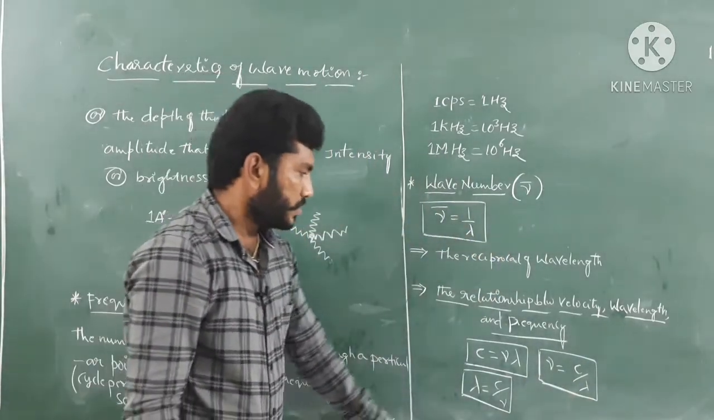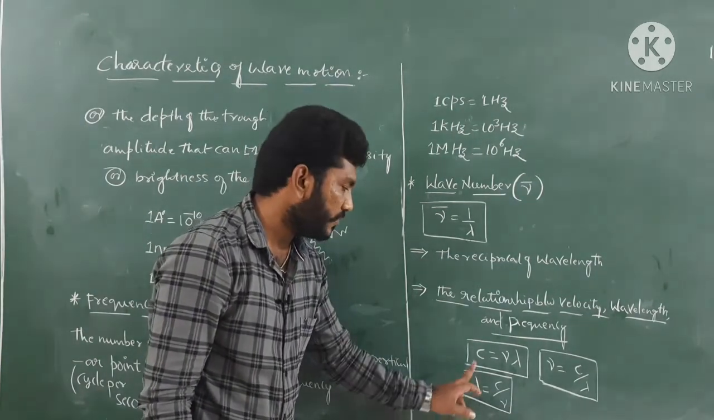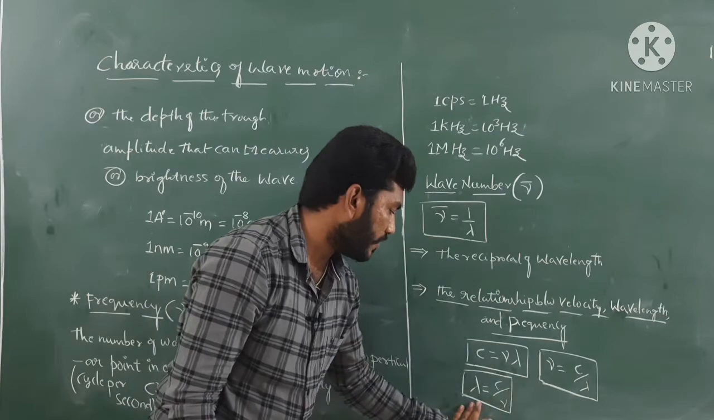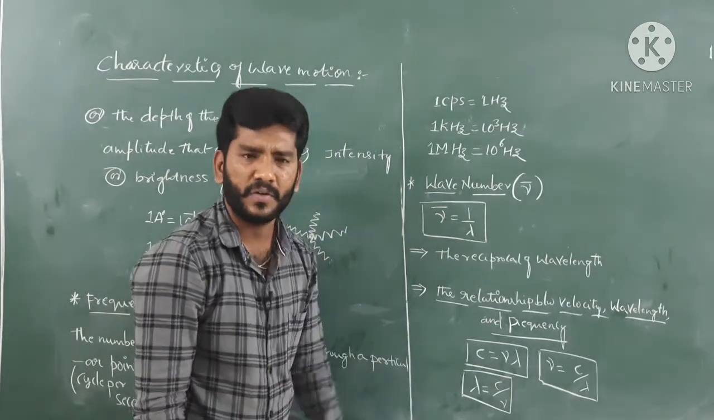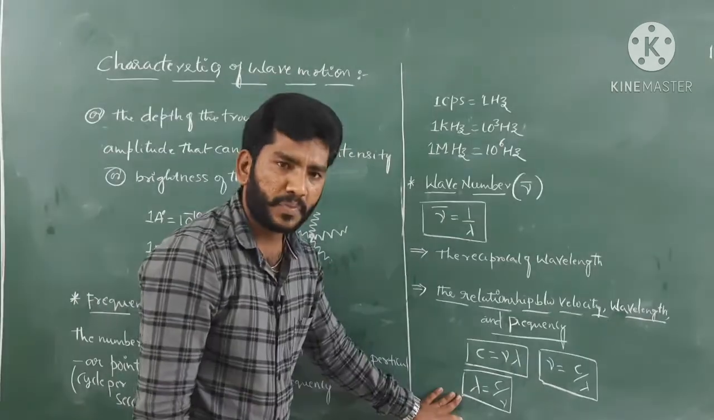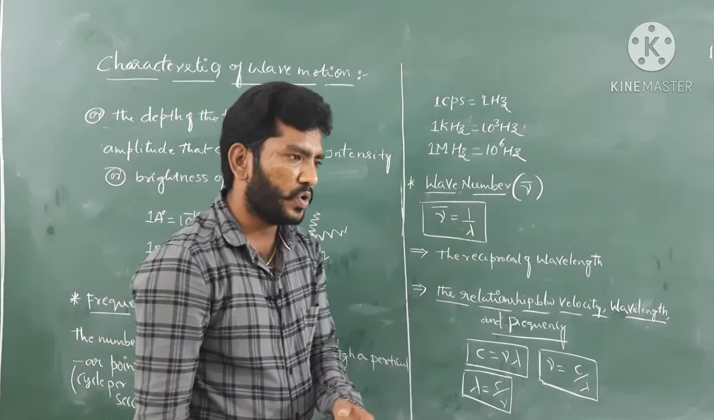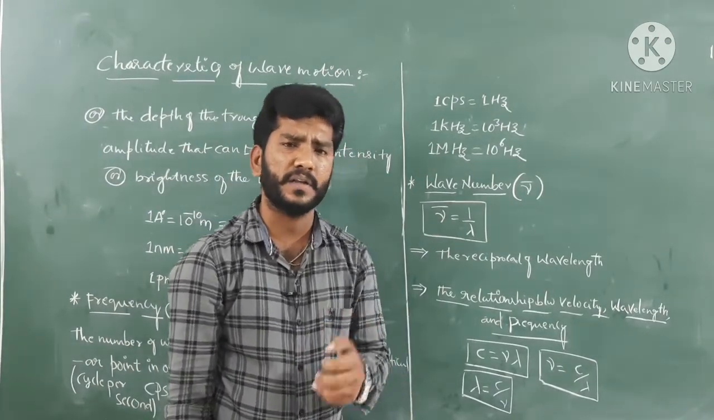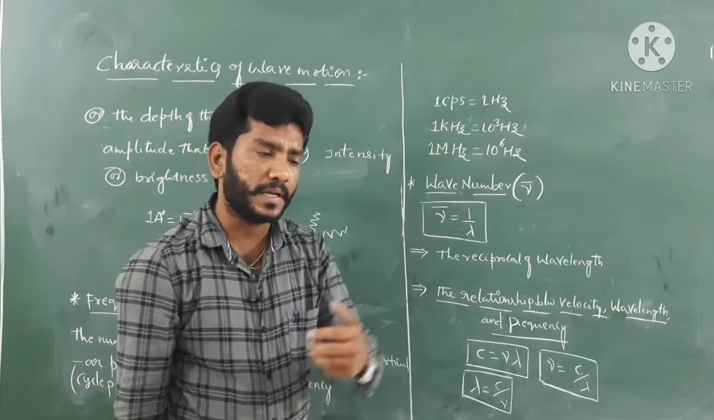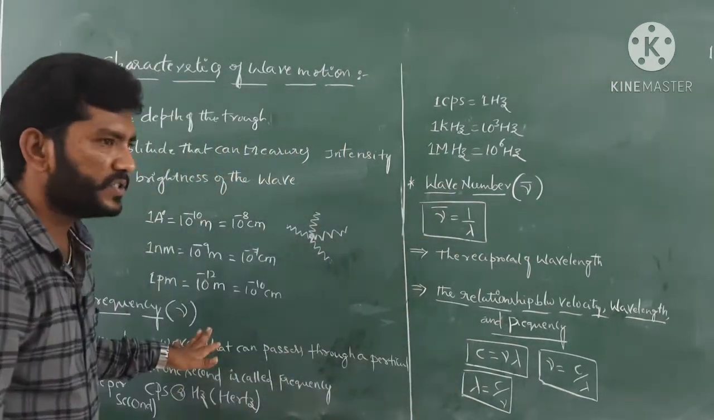Okay, so this is the very important equation, guys. In order to calculate the velocity, frequency, or wavelength of light, or any particular wave, isn't it? This is all about the parameters which are very essential in order to characterize any particular wave motion. Okay, so these are the most important definitions, guys.